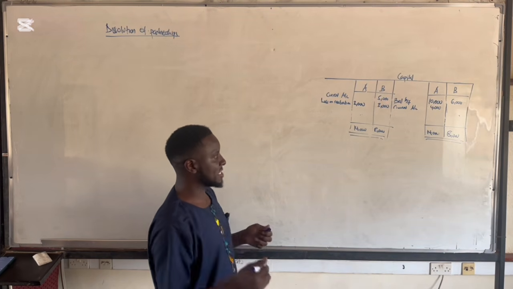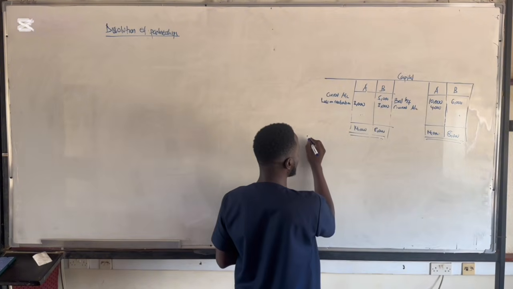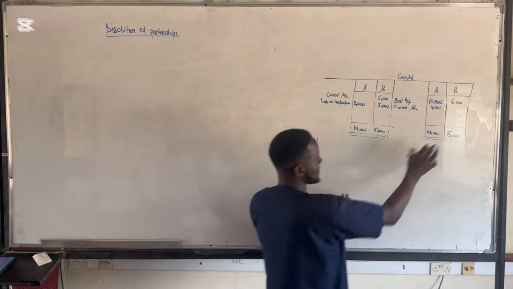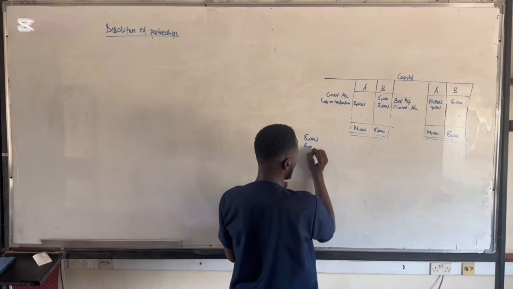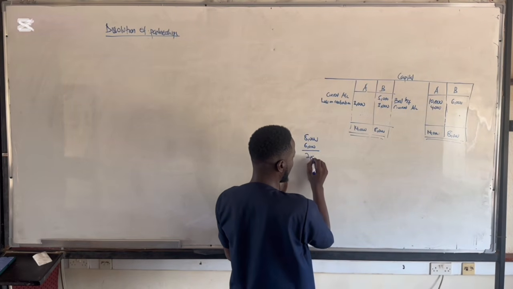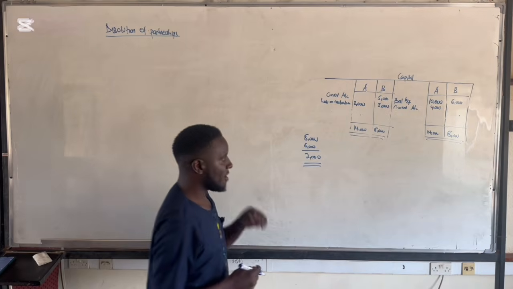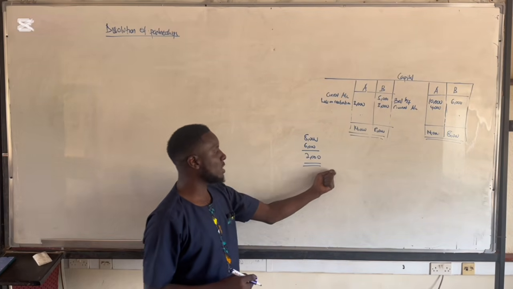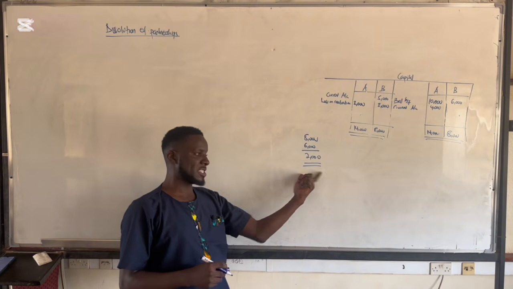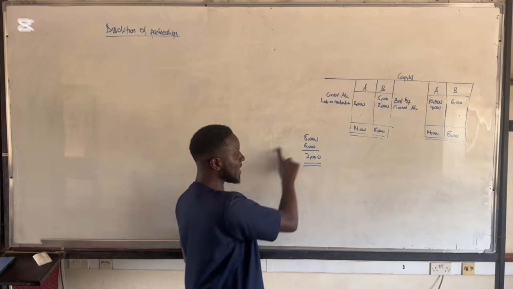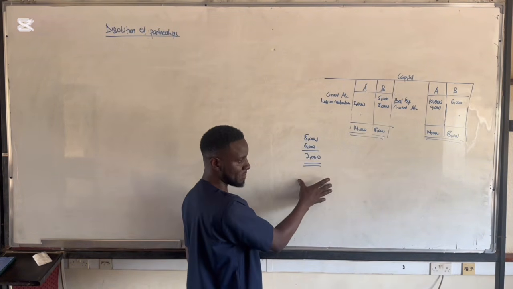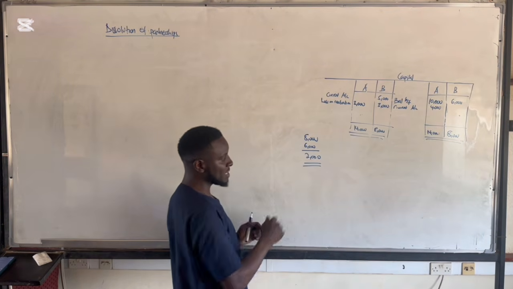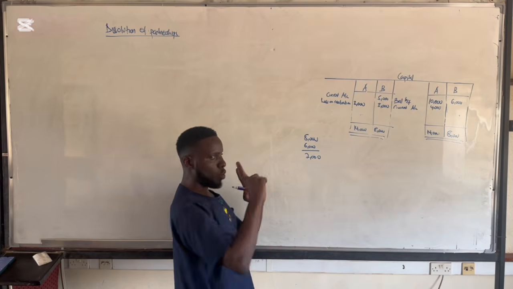So what is his deficiency? His deficiency is 8,000, which is 5 plus 3, 8, and then minus 6,000. So his deficiency is 2,000. Now, if the deficiency is 2,000, and the question tells us that he can only bring half of his deficiency, it means we're demanding 2,000 from him as the partnership. But this partner cannot pay the full 2,000, so he is going to pay us 1,000.